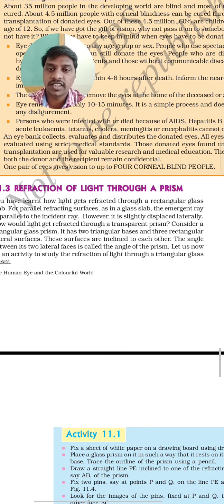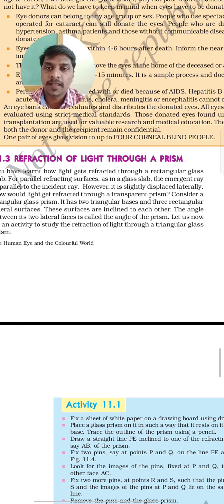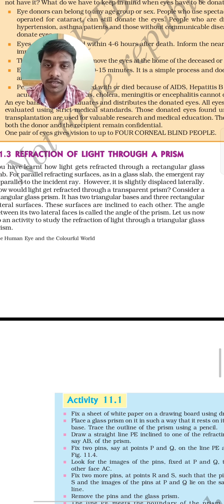So next we are having the refraction of light through a prism. Refraction means bending of light. The light will pass through a medium. It may be any medium like water or air, or glass, a transparent medium, but the bending of light takes place when it is passing from one type of medium to another type of medium. For example, the light is traveling in air. If it is passing through the glass which is present in your house windows, the light will get bended. That bending of light is known as refraction.